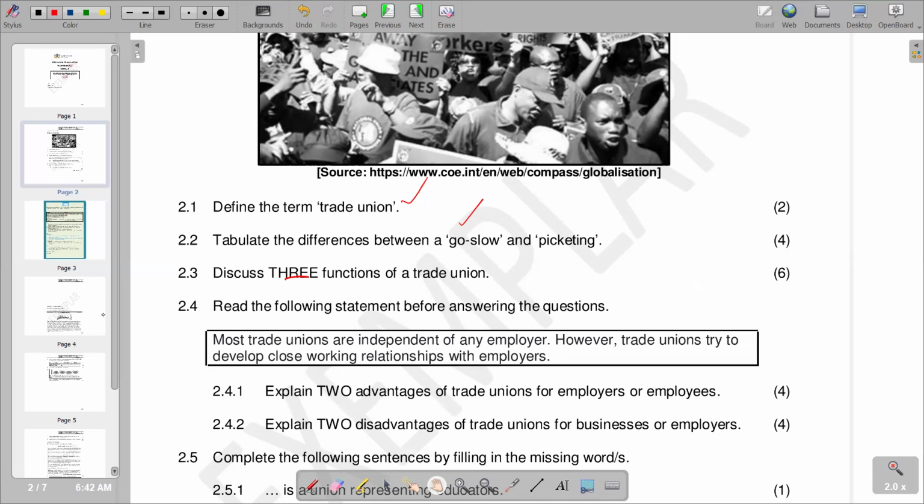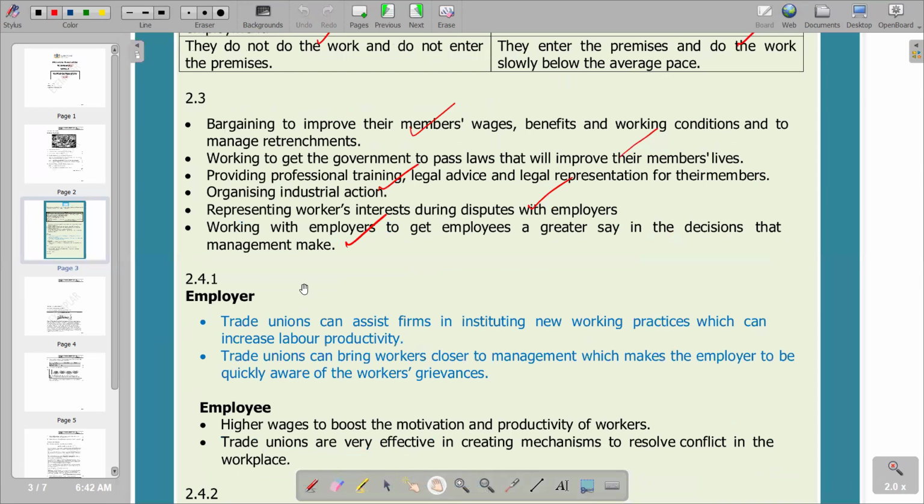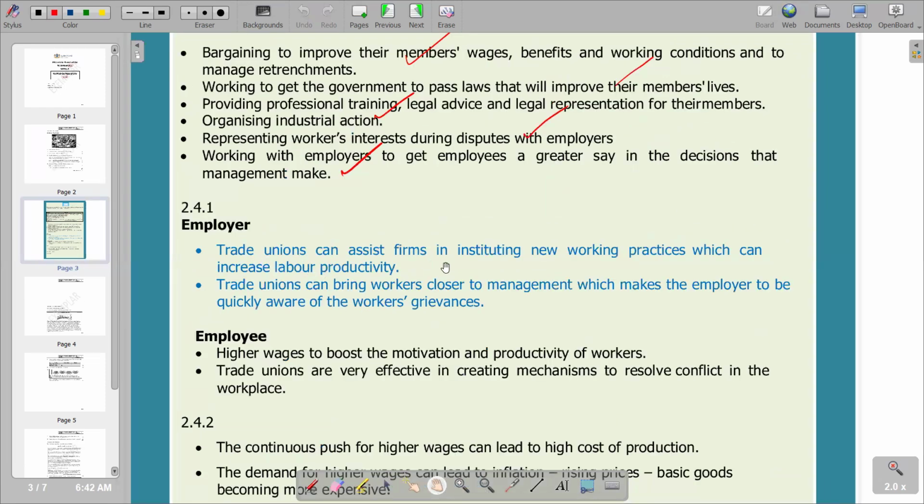So we go and see what we have in the answer section. Under the employer, we are saying trade unions can assist firms in instituting new working practices which can increase labor productivity. So trade unions can assist the employer in coming up with new working practices, which will increase productivity, which is also going to enhance the revenue of the business and widen their profit margins, which is an advantage to the employer.